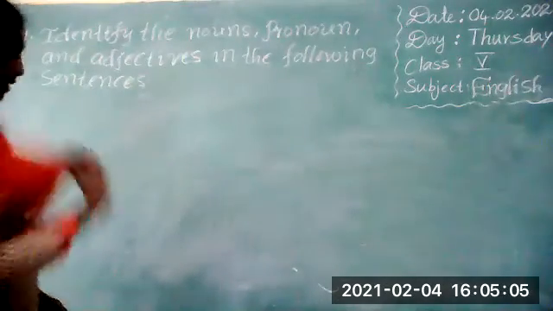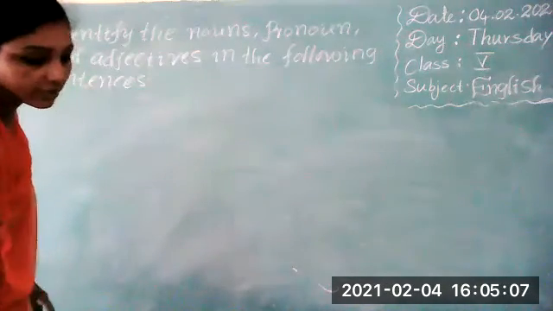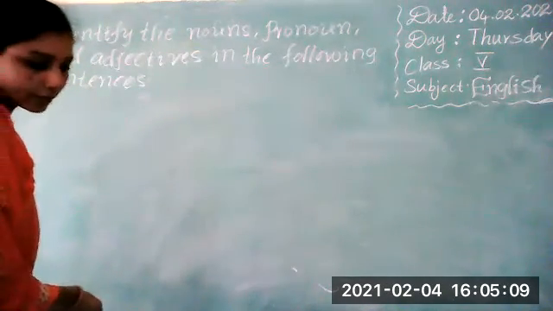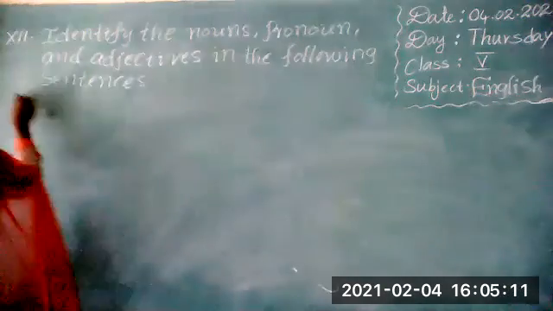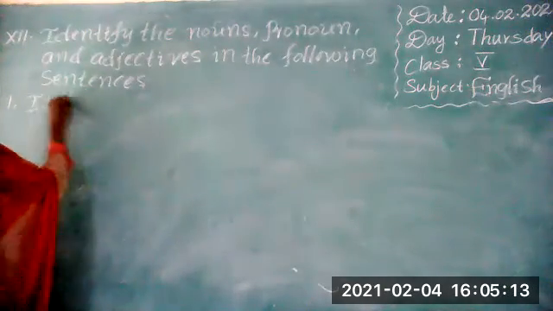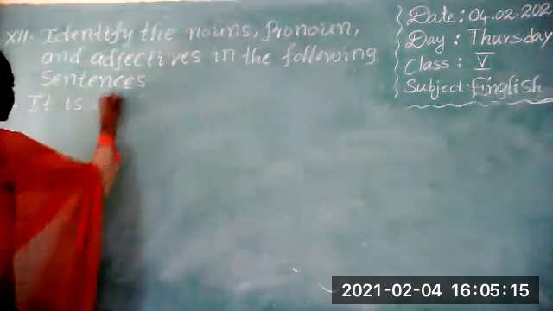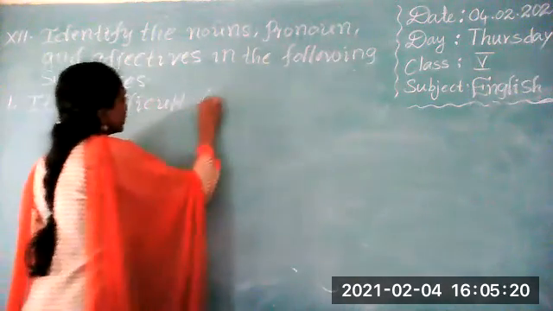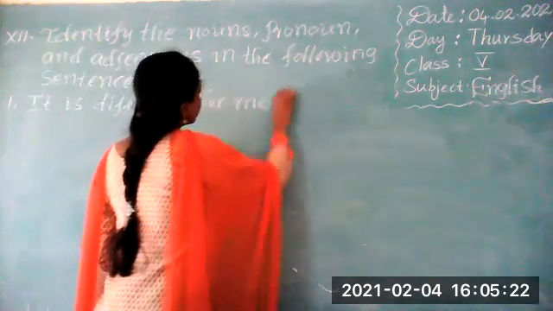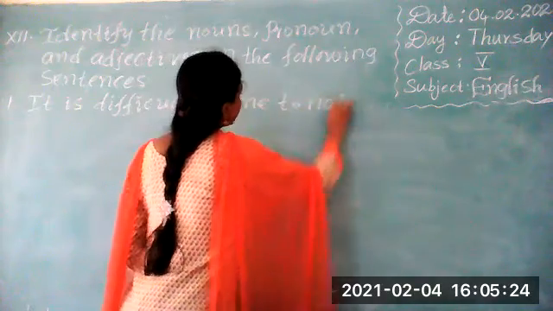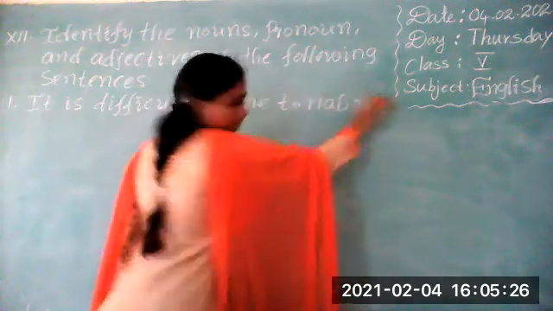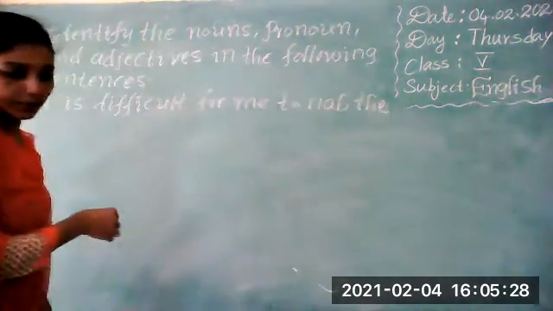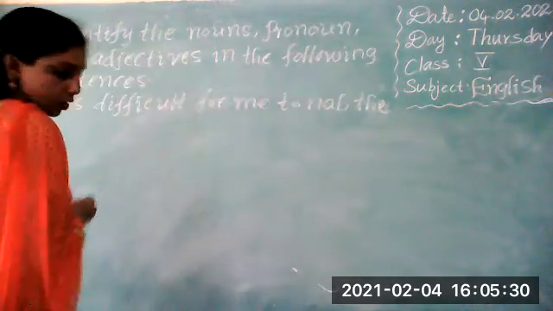Okay, here first sentence. It is difficult for me to nab the culprit.